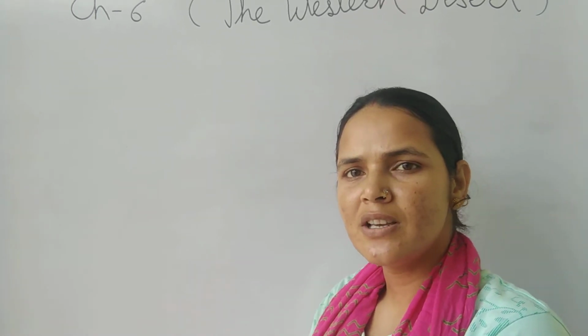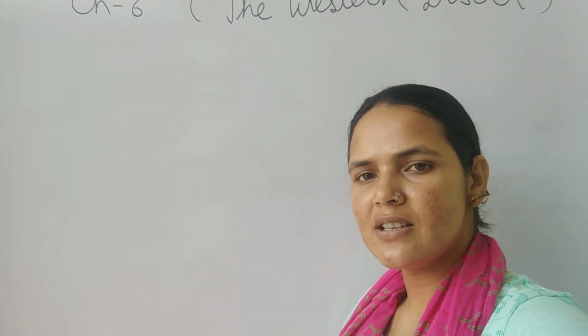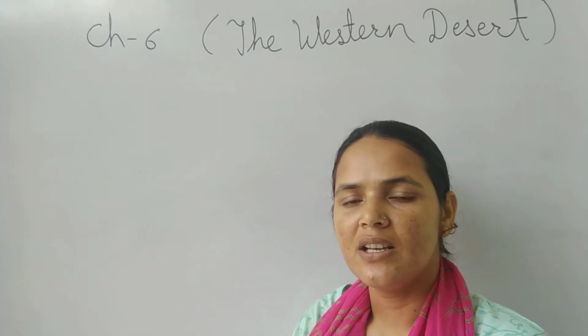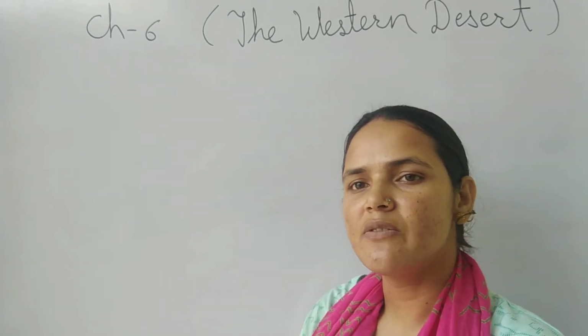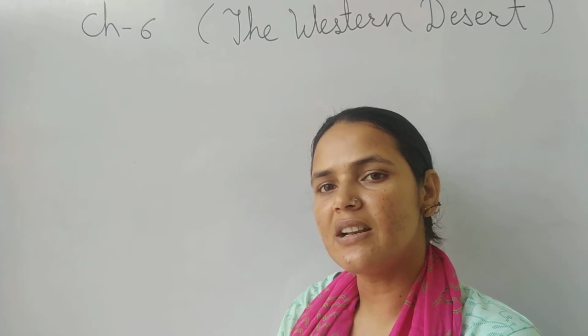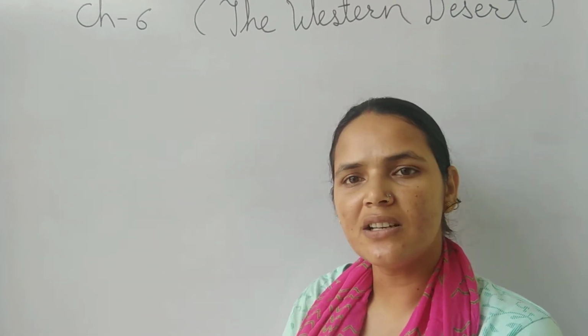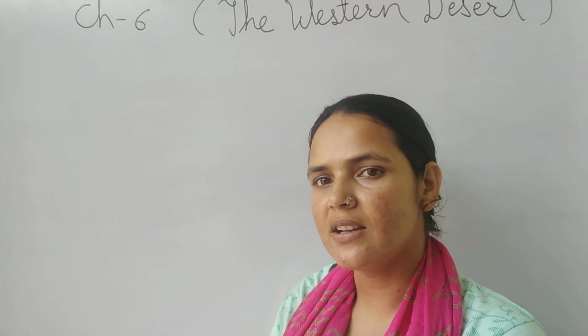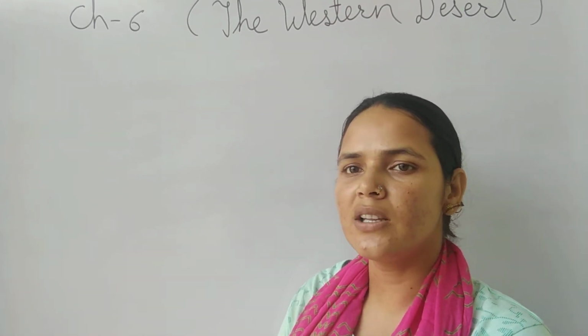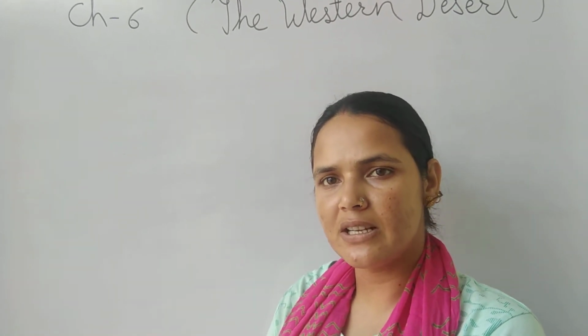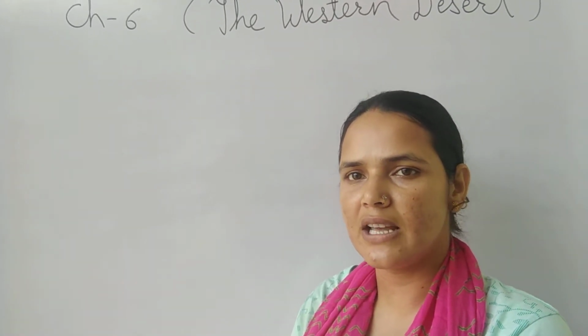Good morning, students. So today in SST we will discuss our chapter number 6, that is about the Western Desert. The Western Desert is one of our physical features and it lies in the western part of our country. The Western Desert is also known as the Great Indian Desert or the Thar Desert. So today we will discuss this physical feature, the Western Desert.